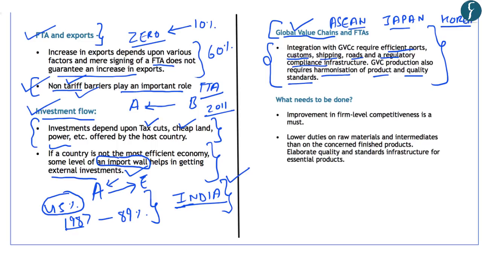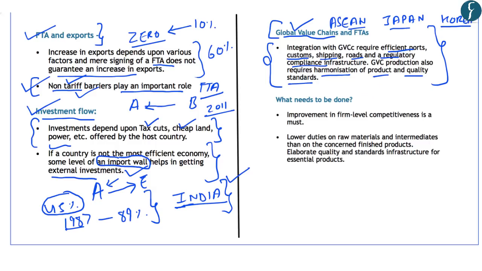And these three, that is the ASEAN grouping, Japan and Korea, are important players in the Asian value chain. However, despite having a free trade agreement with ASEAN and Japan, India is not an integral part of the Asian value chain and has a weak presence in sectors like electronics, machinery production and apparel's value chain. So this shows that merely being a part of a free trade agreement will not help India become an integral player in the global value chains.